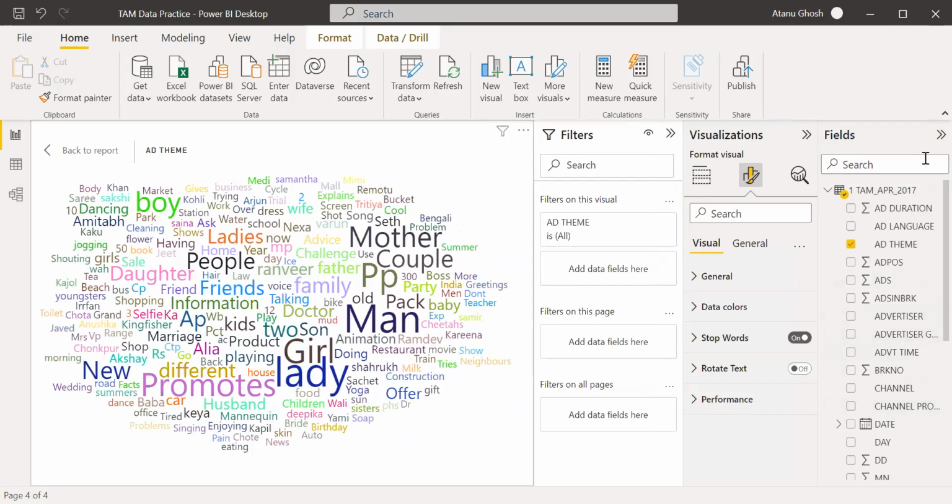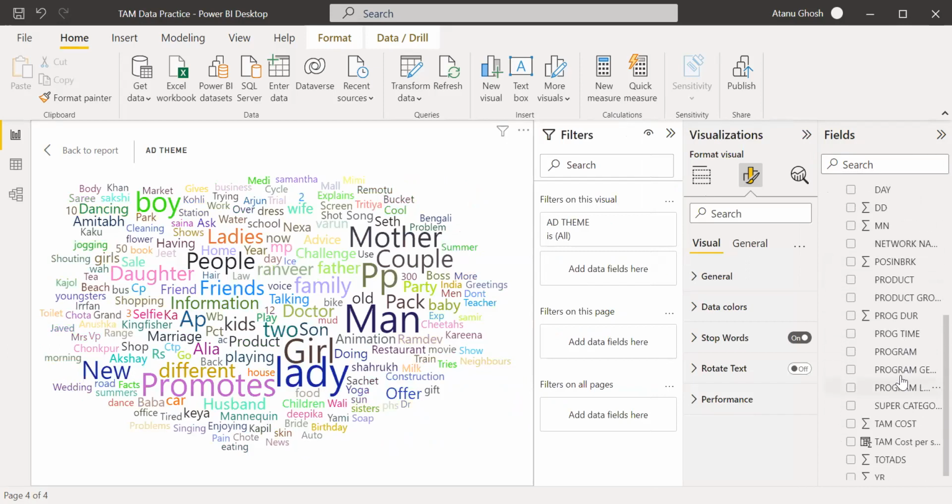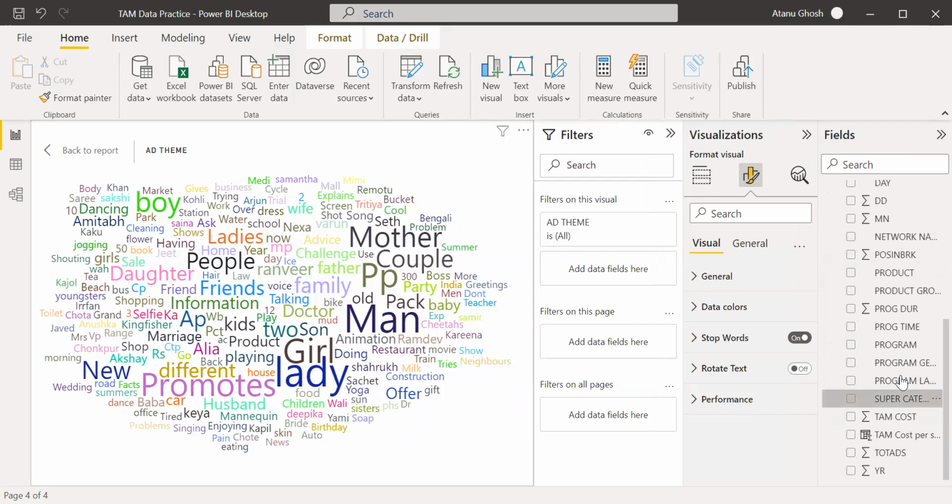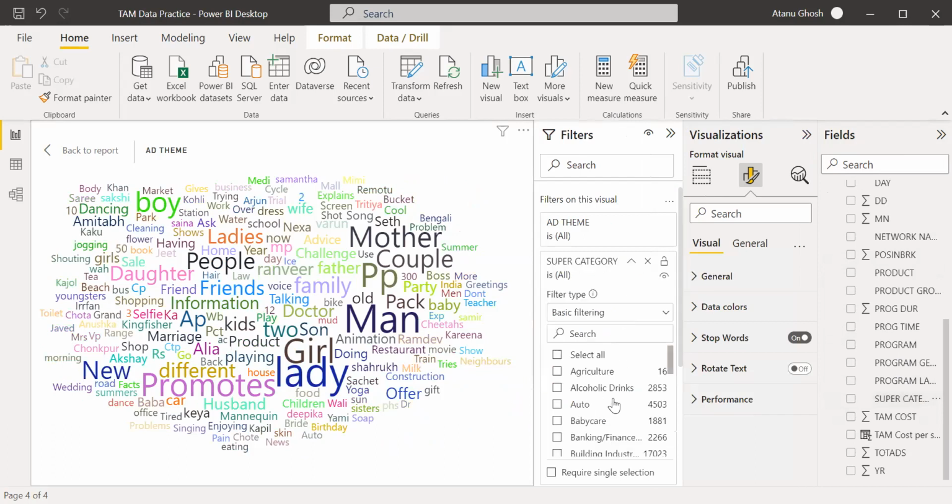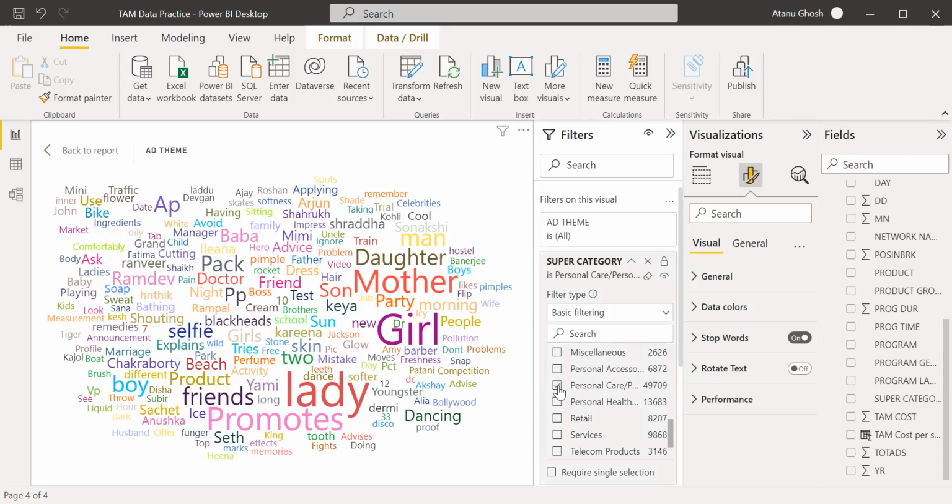And suppose I want to make this more interesting, I can use a data filter, let's say category. Super category. Does it also give the number if you hover over it, as to how many times? Yes. Suppose you choose news channels only or entertainment channels only, then we can see what actually comes up in the filter.